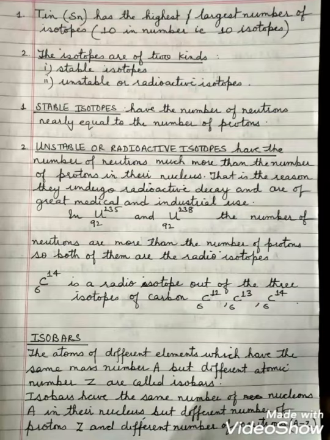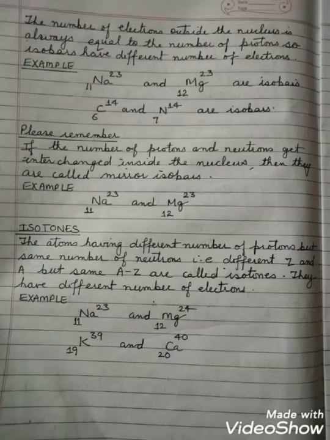Coming on to isobars. The atoms of different elements which have the same mass number A but different atomic number Z are called isobars. Isobars have the same number of nucleons A in their nucleus but a different number of protons Z and a different number of neutrons A minus Z. The number of electrons outside the nucleus is always equal to the number of protons. So, isobars have a different number of electrons. Some of the examples are sodium 11-23 and magnesium 12-23 are isobars. Carbon 6C14 and nitrogen 7N14 are also isobars.